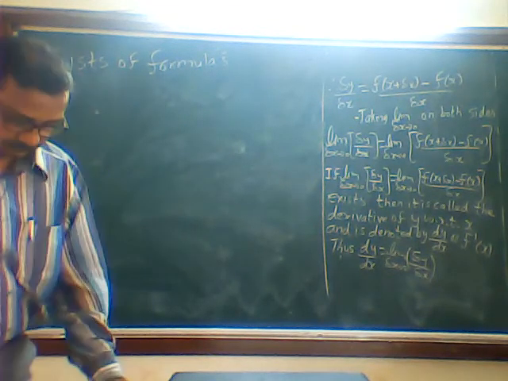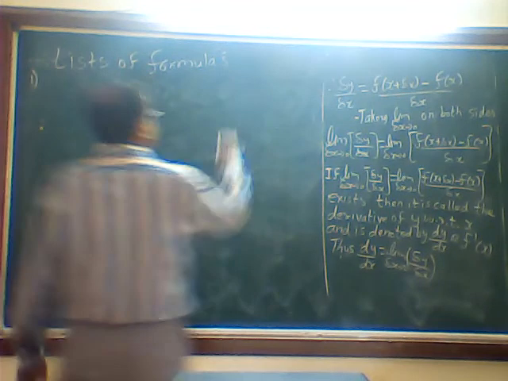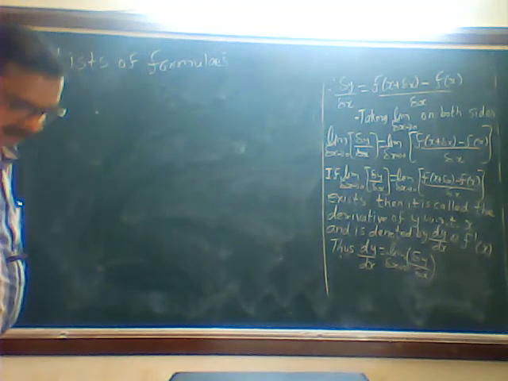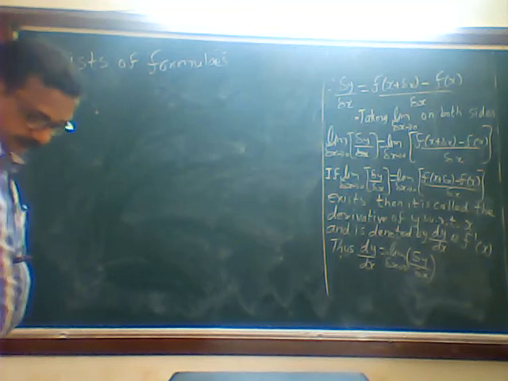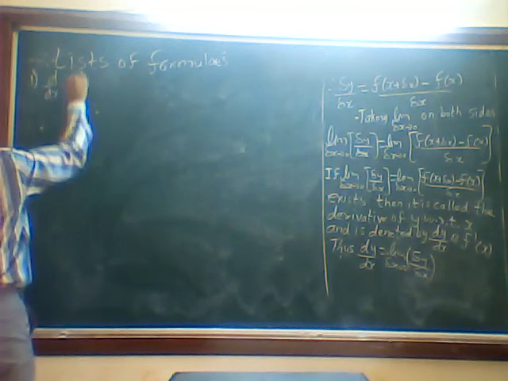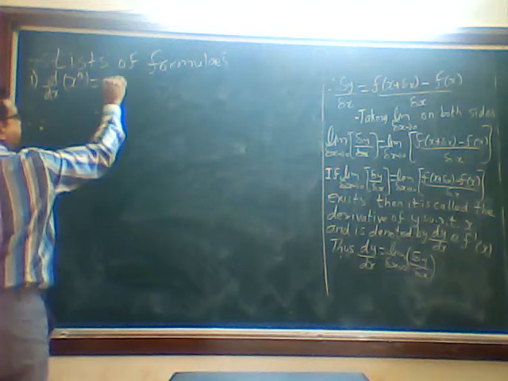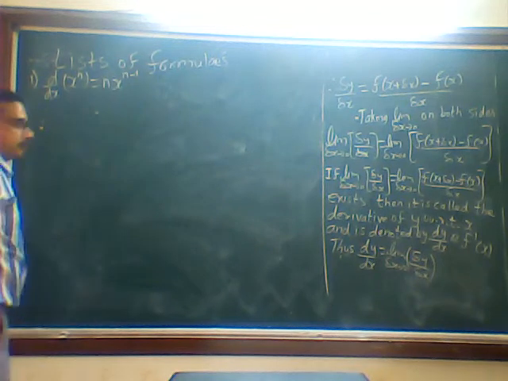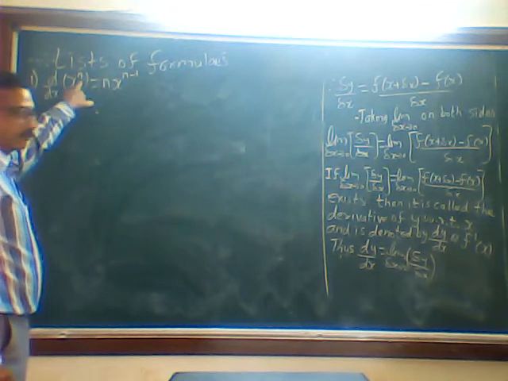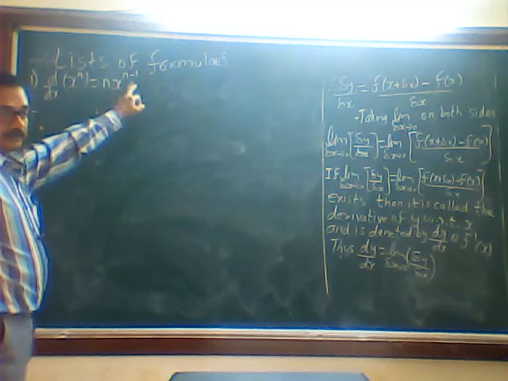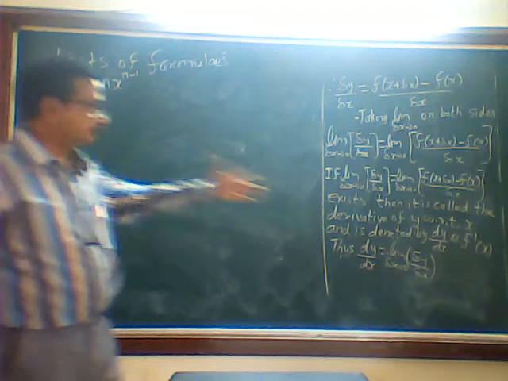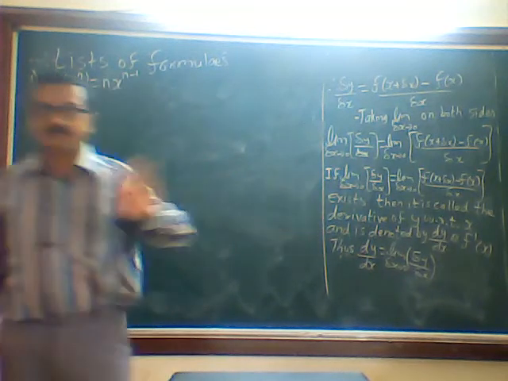List of formulas. The way I write, that way you copy it and remember. First one I will write: d by dx of x raised to n is n times x raised to n minus 1. Already we have come across this in limits. How it is derived, I can show you with this method, but that is not required for you.